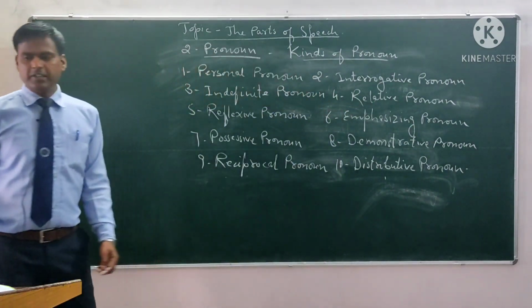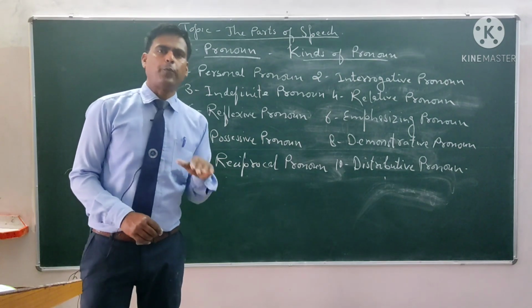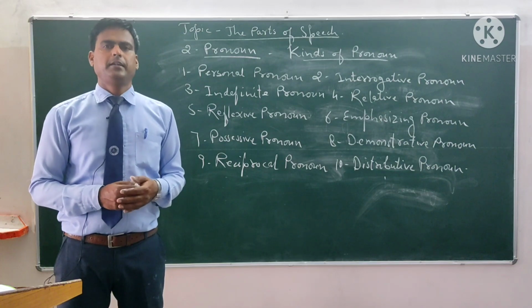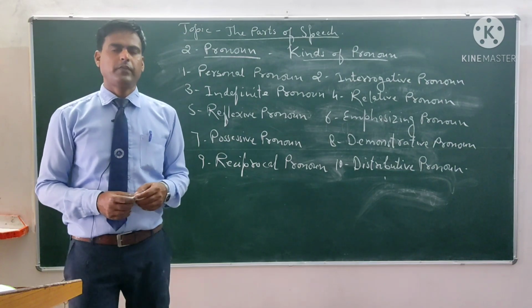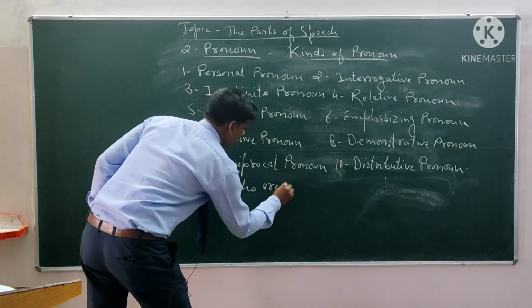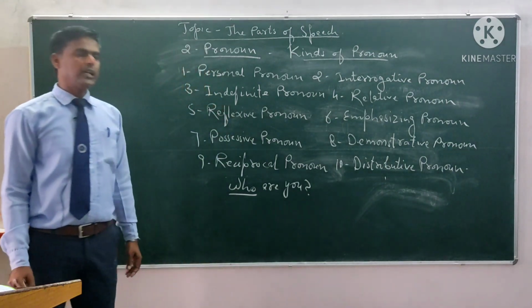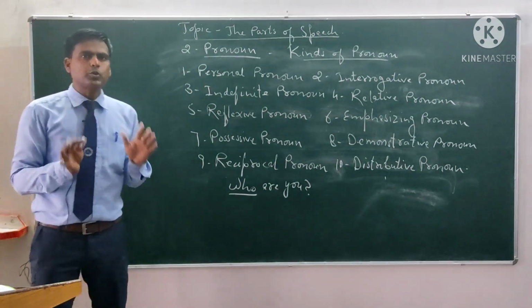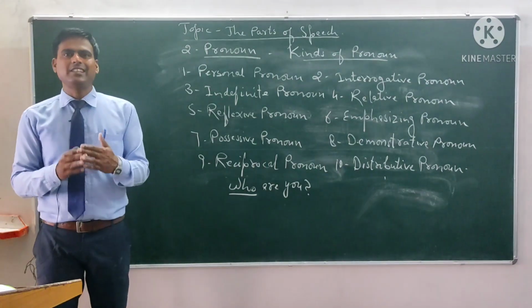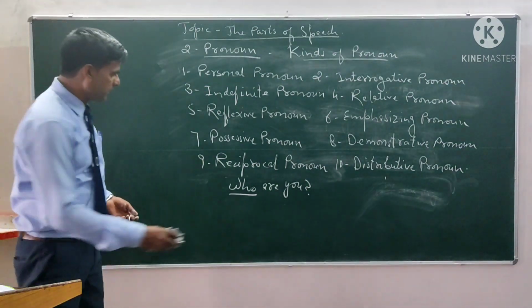Now let us see the next one. The second one is interrogative pronoun. The pronouns, for example, who, which, that, which are used to ask questions are called the interrogative pronoun. For example, we can say, who are you? In this sentence, who is the pronoun. It is used to ask the question, that's why it is interrogative pronoun.